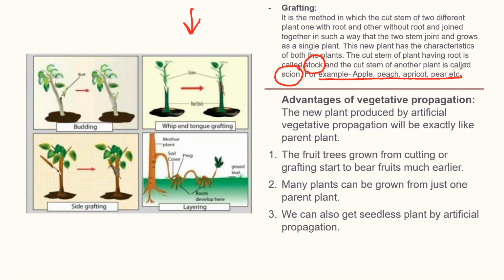Now let's learn about the advantages of vegetative propagation. The new plant produced by artificial vegetative propagation will be exactly like the parent plant. The fruit trees grown from cutting or grafting start to bear fruits much earlier. Many plants can grow from just one parent plant. We can also get seedless plants using the artificial method of vegetative propagation.